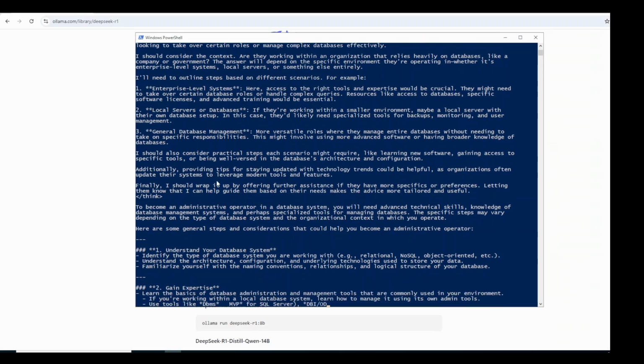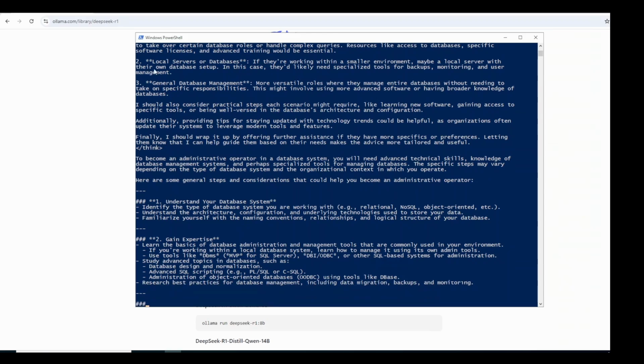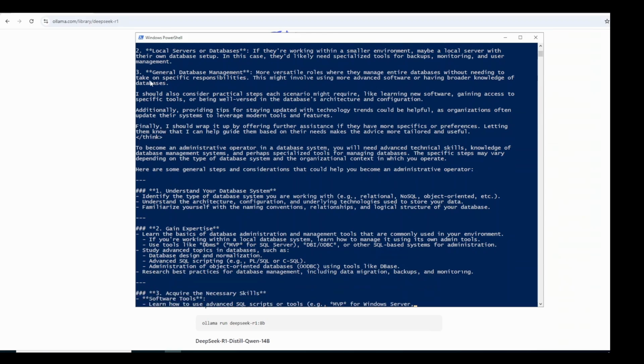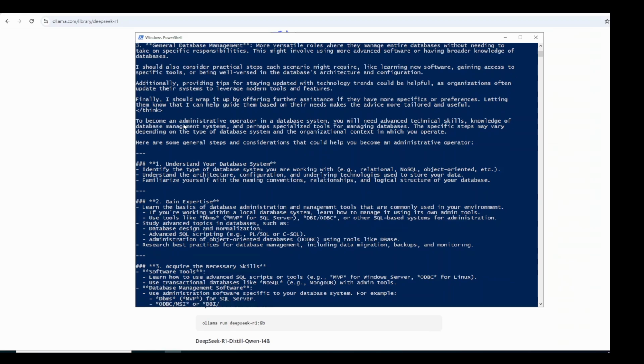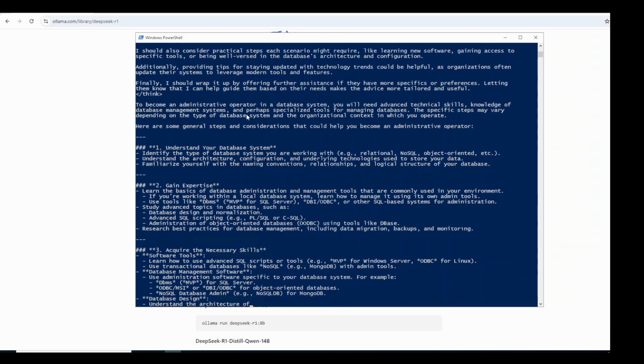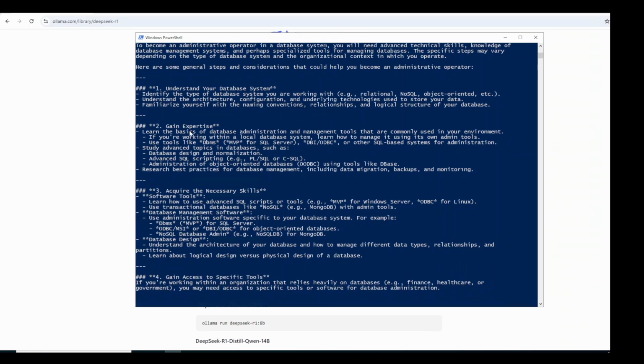For example, it's thinking. Now, as you see here, it's the end of the think tag. That means all the chain of thought is done. Now, based on all these results, it's going to the conclusion. Now that is the conclusion, starting here: To become an administrative operator in a database system, you will need advanced technical skill, blah, blah, blah. So it started giving you all the results back.